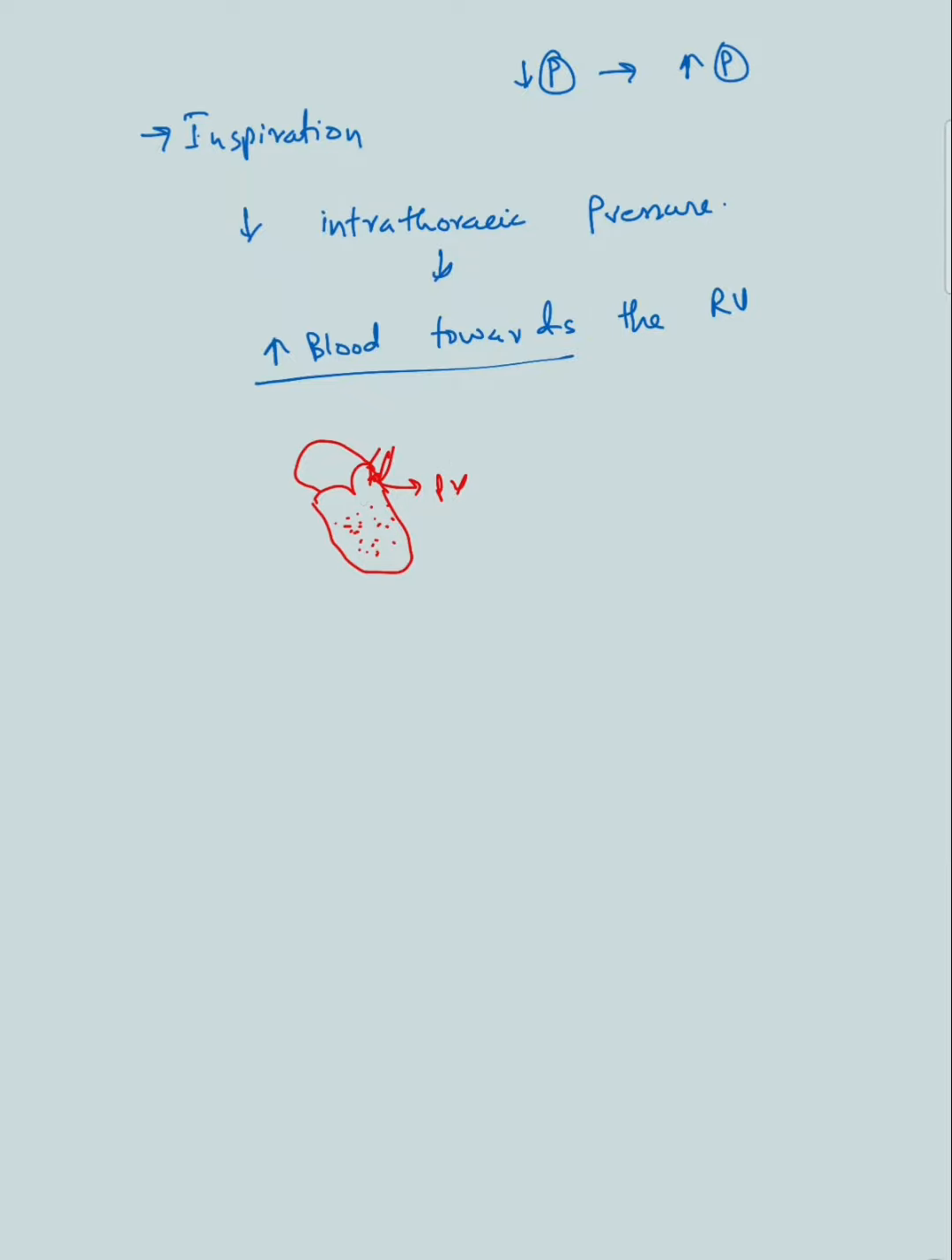Now as this blood moves out through the pulmonic valve, it will take more time for the pulmonic valve to close, because the heart has to get rid of all of the increased blood. That will delay the closure of the pulmonic valve.